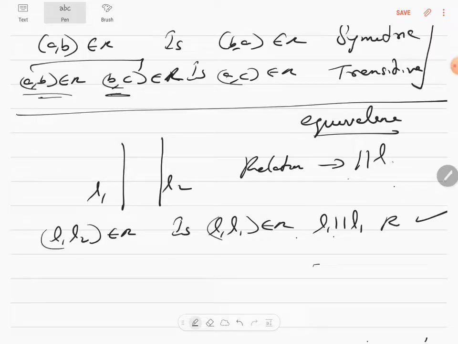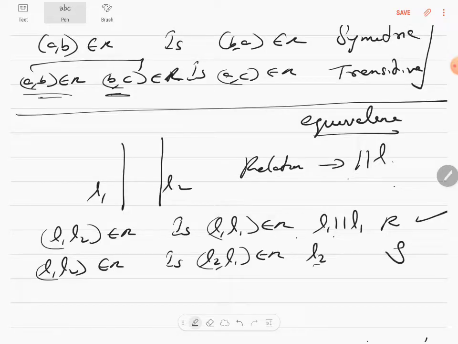Correct? Next, (L1, L2) is an element of R. Is (L2, L1) an element of R? The relationship is parallel. If L1 is parallel to L2, L2 will also be parallel to L1. So therefore it is symmetric, because L2 is parallel to L1.